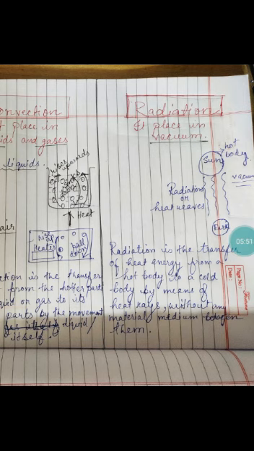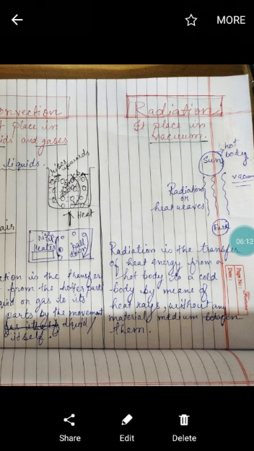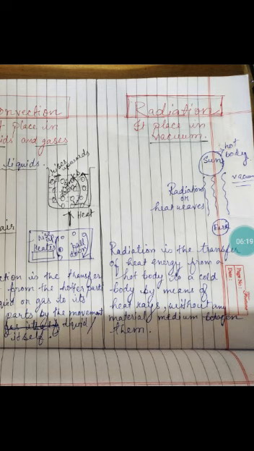But the sun emits its radiations, that is the heat energy, that are known as radiations or heat waves of the sun, through vacuum to the earth, and that is how we get the sun's energy. So radiation means it is the transfer of heat energy from a hot body to a cold body by means of heat rays without any material medium between them.